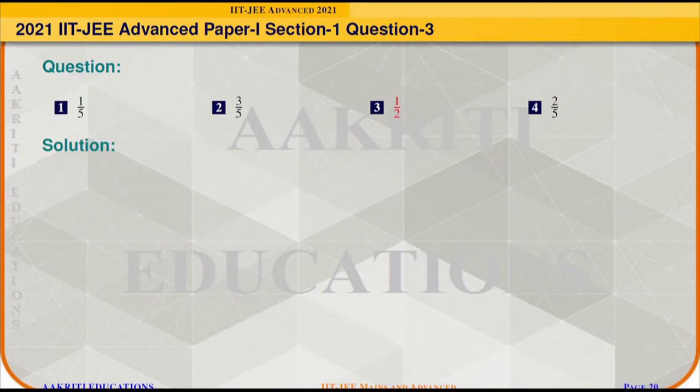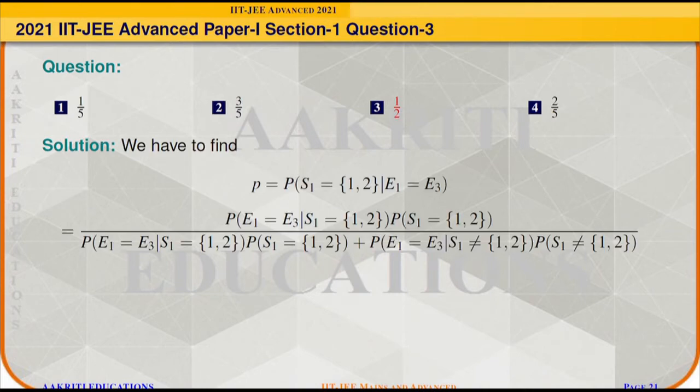If we read the question again, we find that we have to find exactly the probability P, which is nothing but the probability of S1 = {1, 2} conditioned on E1 = E3. Using Bayes' theorem, it can be written as P(E1 = E3 | S1 = {1, 2}) times P(S1 = {1, 2}) divided by P(E1 = E3 | S1 = {1, 2}) times P(S1 = {1, 2}) plus P(E1 = E3 | S1 ≠ {1, 2}) times P(S1 ≠ {1, 2}).